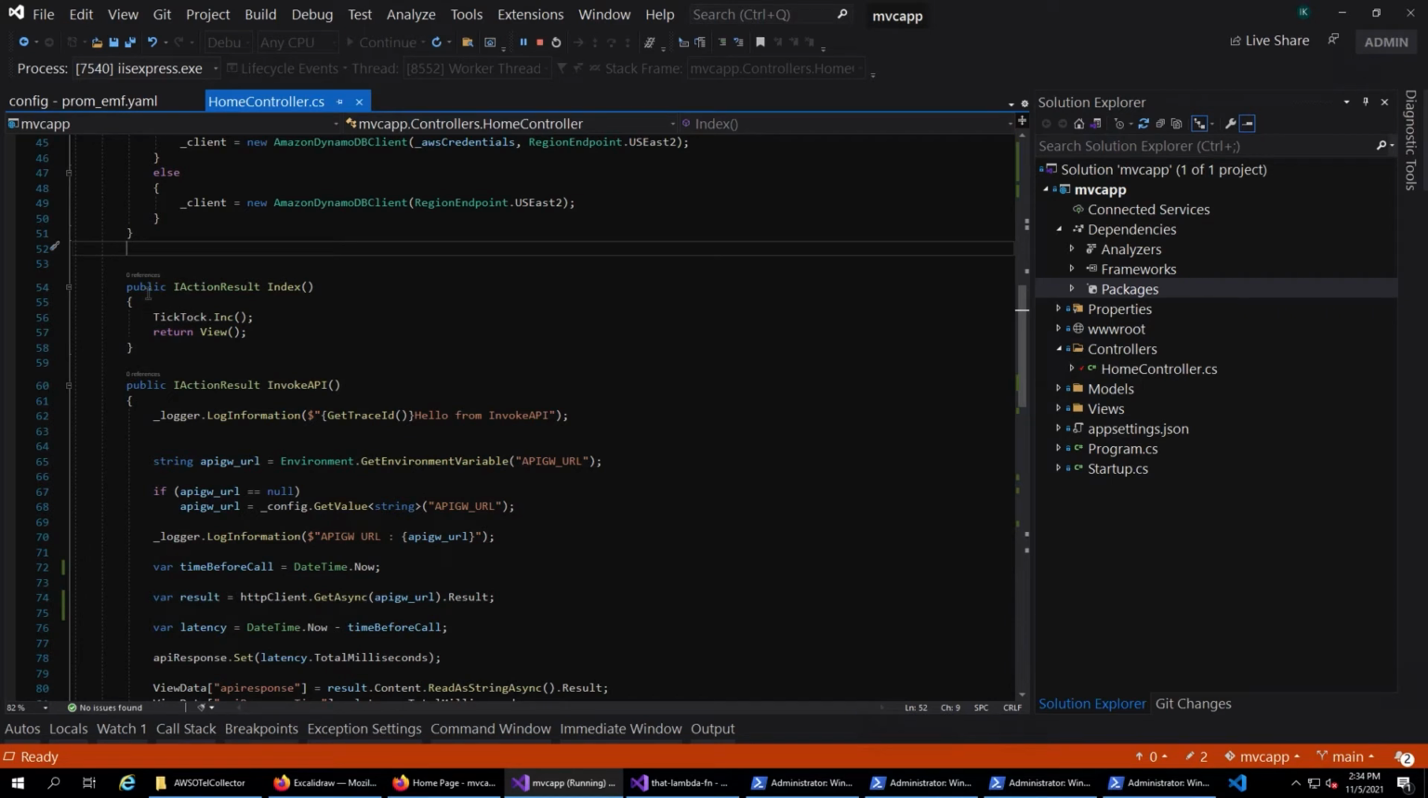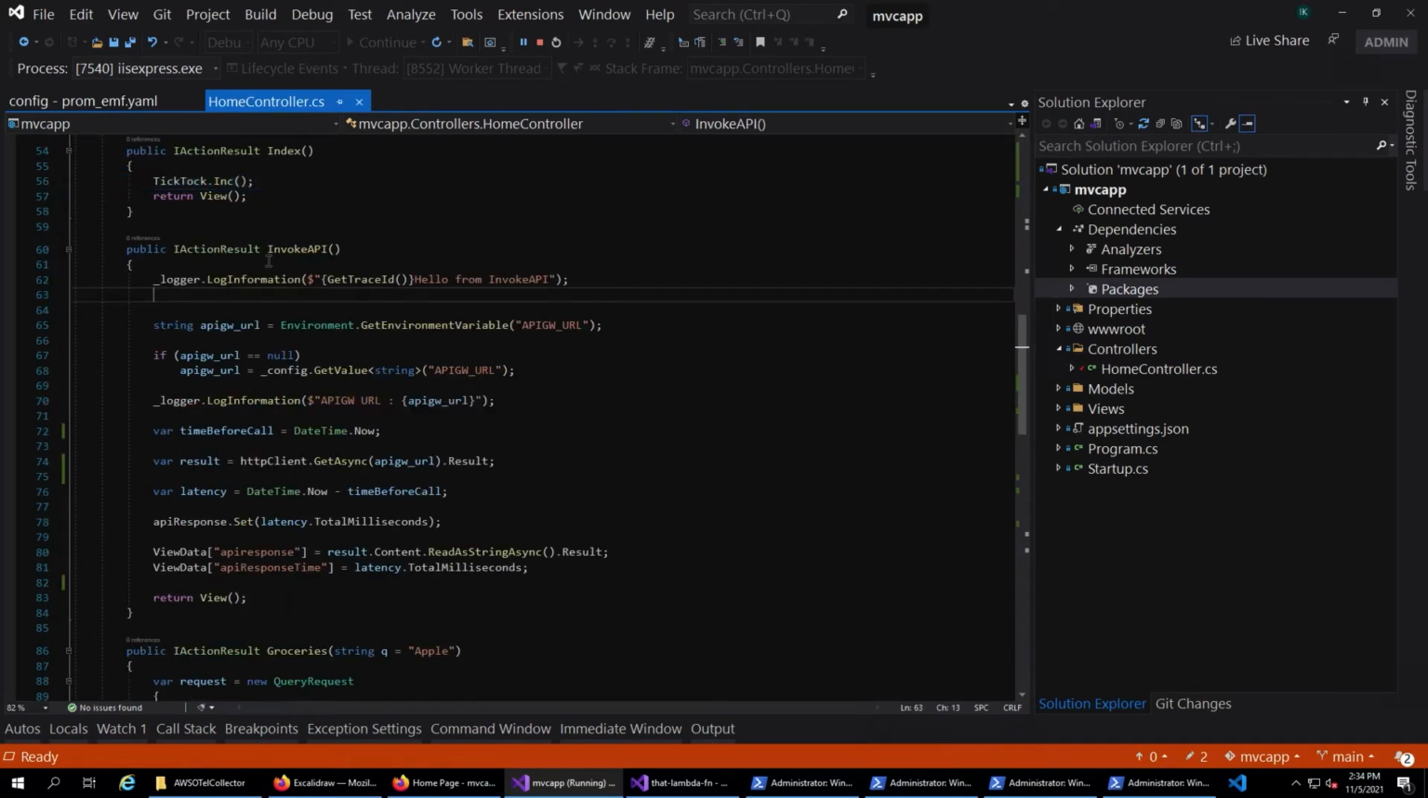Let's go through the code a little bit. Here in the home page, in the index action method, anytime that method gets invoked, I'm increasing the counter metric by 1. And anytime the invoke API action method is invoked, which is another page that gets displayed here, I'm calling an API gateway with a Lambda function behind it, and I'm measuring the response time, finding out the latency of how long it takes for me to make the call and for the response to come back. I add that to the API response gauge metric, send it back to the view, and display it. So it's pretty straightforward.